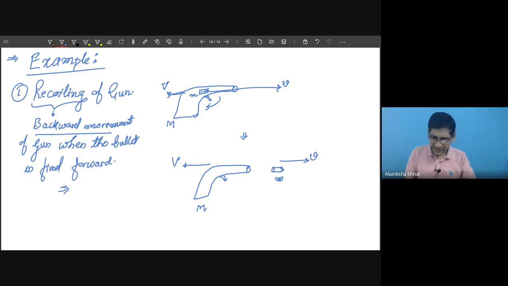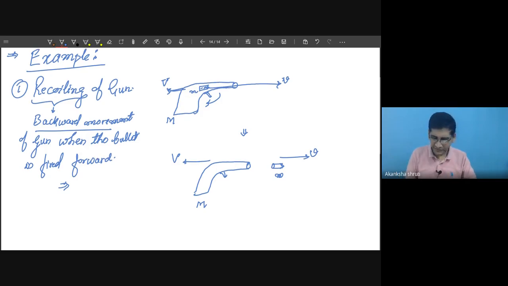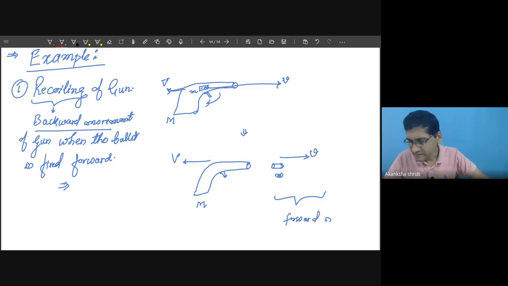So in this case, it is observed that whatever the forward momentum of the bullet is calculated by m into v.